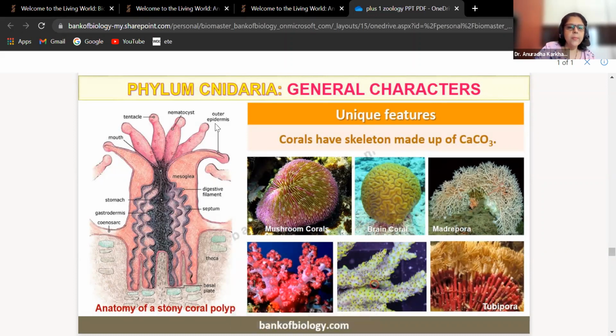Look at this. Stony coral. Yes, stony coral. The name has not been mentioned.